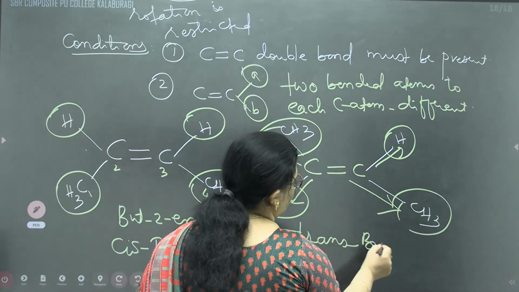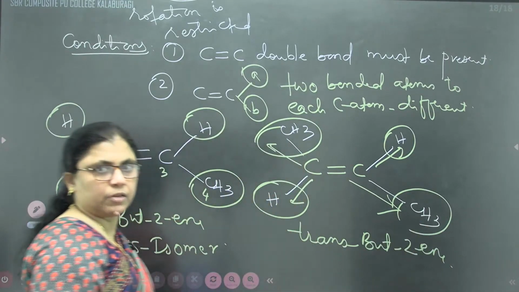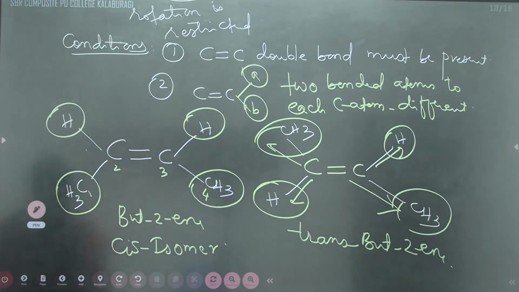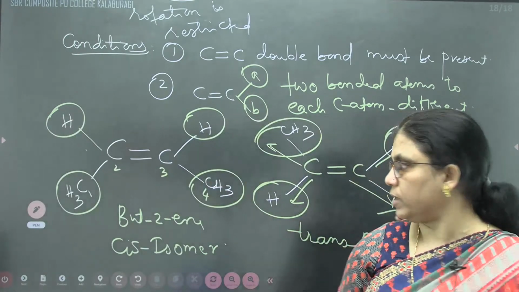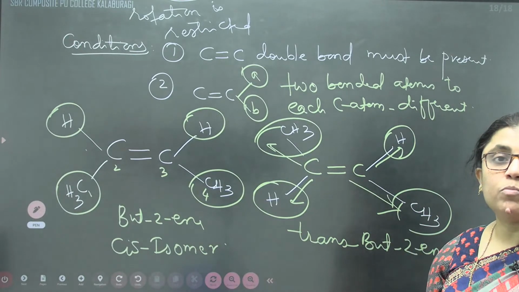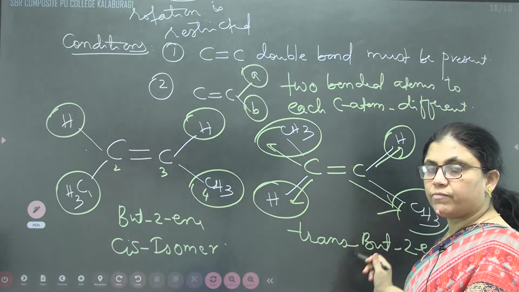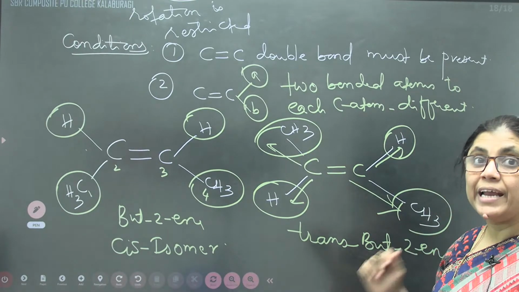The difference in stability between cis and trans isomers, we will see everything, children. When we are dealing with cis and trans isomers, the cis isomer will be less stable, whereas the trans isomer will be more stable, because of hindrance. In trans, the groups are far away from each other, so there is less chance of hindrance.